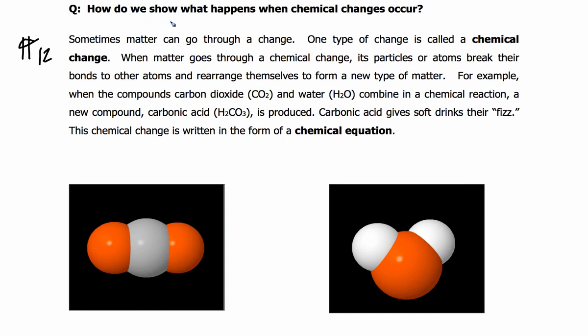How do we show what happens when chemical changes occur? And so the question really is, Mr. Woods, so how do molecules happen in the first place? How do molecules occur? Because you have atoms all over the place, but how do molecules occur? And here's basically what happens.